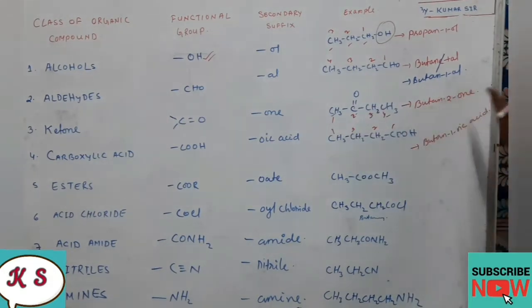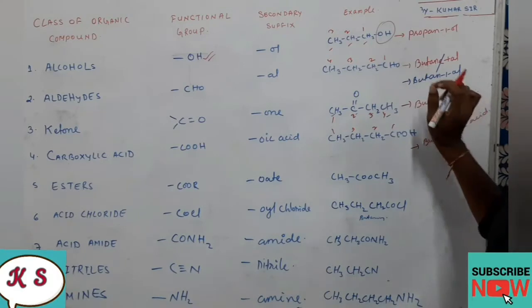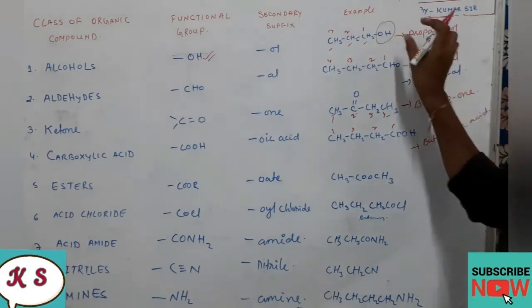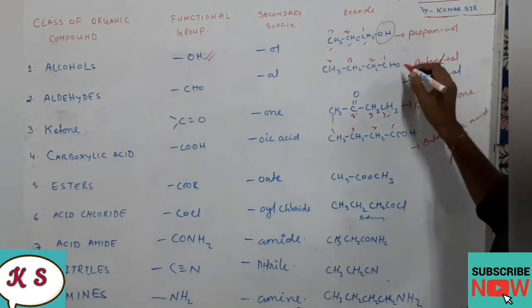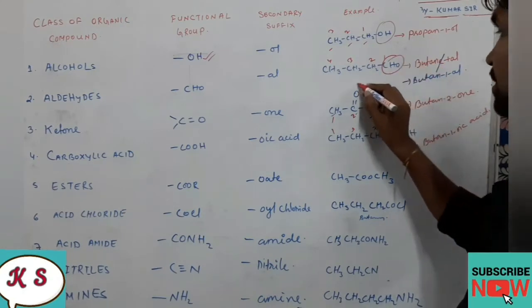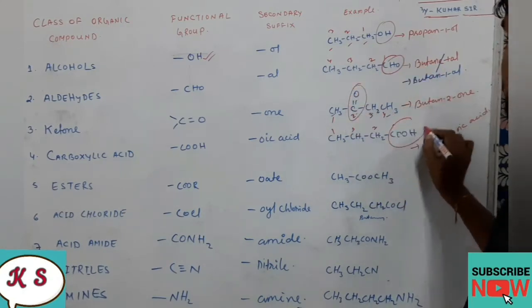Okay, dear students, if carboxylic acid is present, the name will end with oic acid. If ketone is present, the name will end with one. If aldehyde is present, the name will end with al. And if alcohol is present, the name will end with ol. So these are the functional groups. I am encircling it so that you don't get confused.